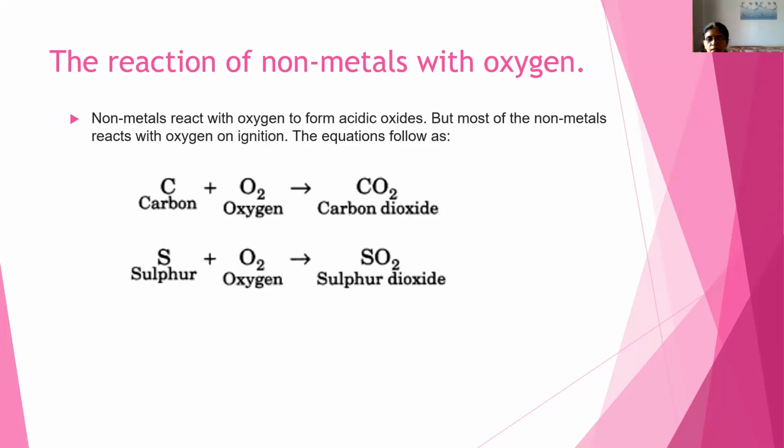When we learn about metals, metals react with oxygen, and form basic metal oxide. And the same way non-metals when they react with oxygen, form acidic oxide. Most of the non-metals react with oxygen on ignition. That is, if heat is provided, then only it reacts with oxygen. For example, when carbon is burnt, when it is ignited, for burning, oxygen is essential. It forms carbon dioxide gas. And sulfur, when it is burnt, sulfur plus oxygen, produces sulfur dioxide gas. So oxides of that non-metal will be formed and they are acidic in nature.